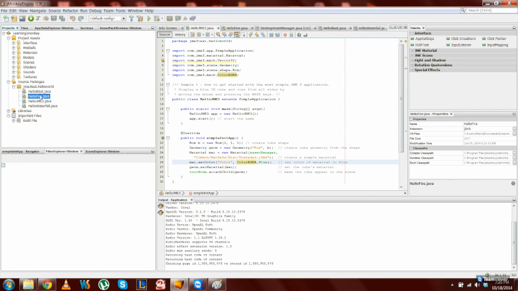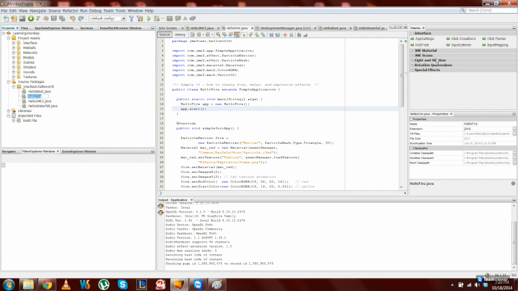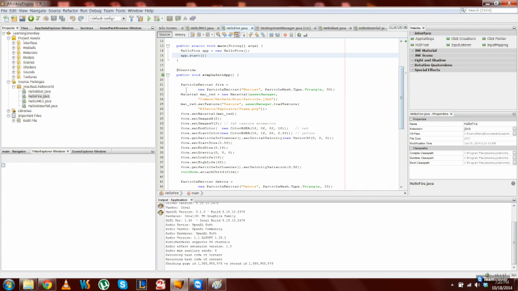I then went on to create the hello fire effect. Here I learned how a particle emitter works. I created a simple particle emitter called fire and initialized various properties, like I set the texture to flame and the material, and then also the start color to red and the end color to yellow, the start size and end size, what the gravity will be, and the low life, high life, and various other properties.